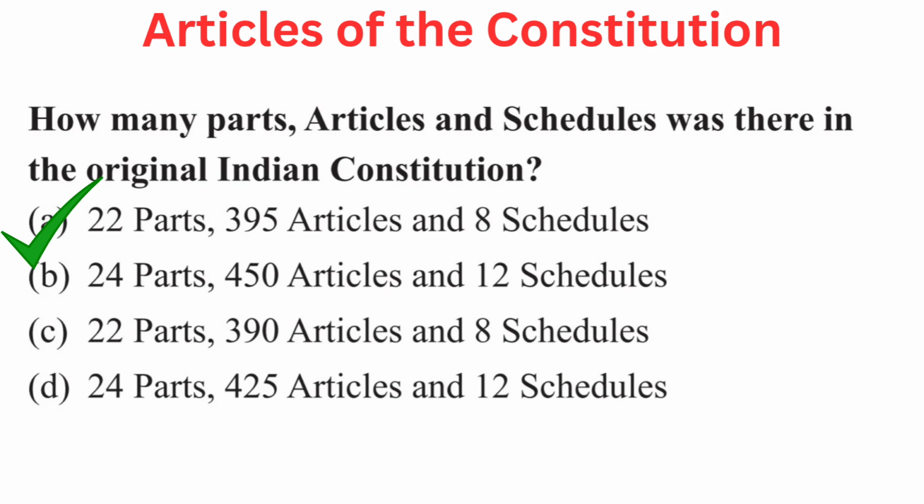Your question is how many parts, articles, and schedules was there in the original Indian Constitution? Your options are A 22 parts, 395 articles, and 8 schedules, B 24 parts, 450 articles, and 12 schedules, C 22 parts, 390 articles, and 8 schedules, or D 24 parts, 425 articles, and 12 schedules. Right answer is A 22 parts, 395 articles, and 8 schedules.